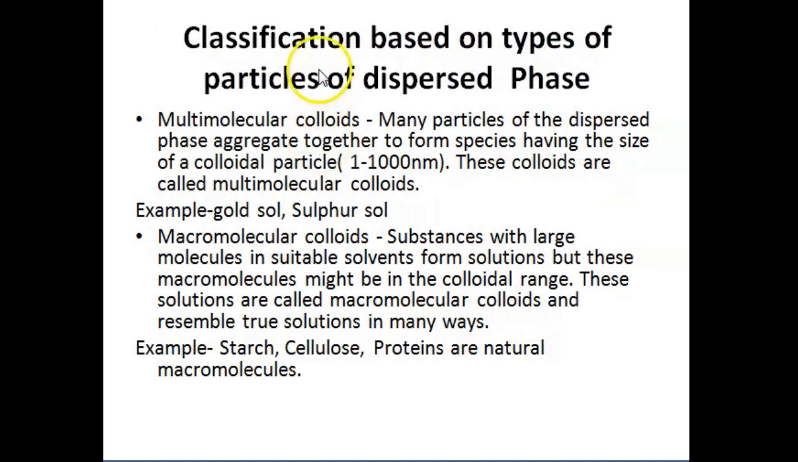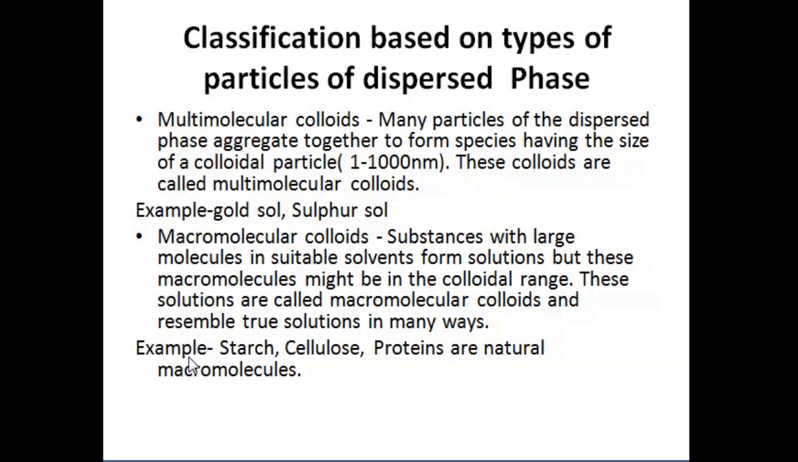The next classification of colloids is based on the type of the particles of the dispersed phase. The first type is multimolecular colloids. Many particles of the dispersed phase aggregate together to form species having the size of colloidal particles, in the range 1 to 1000 nanometer, and these colloids are called multimolecular colloids. Examples are gold sol, sulfur sol, etc.